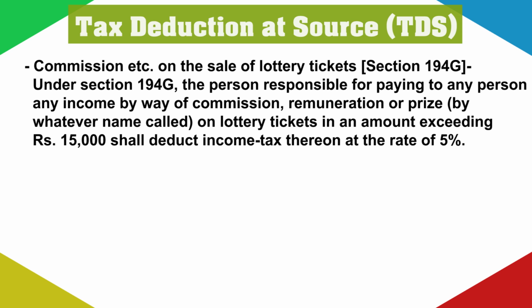Commission on the sale of lottery tickets, etc. Section 194G says that the person responsible for paying any income by way of commission, remuneration or prize exceeding rupees 15,000 shall deduct income tax thereon at the rate of 5%.